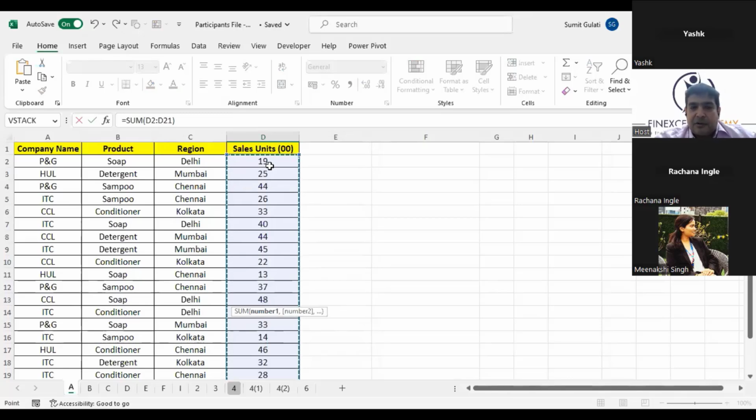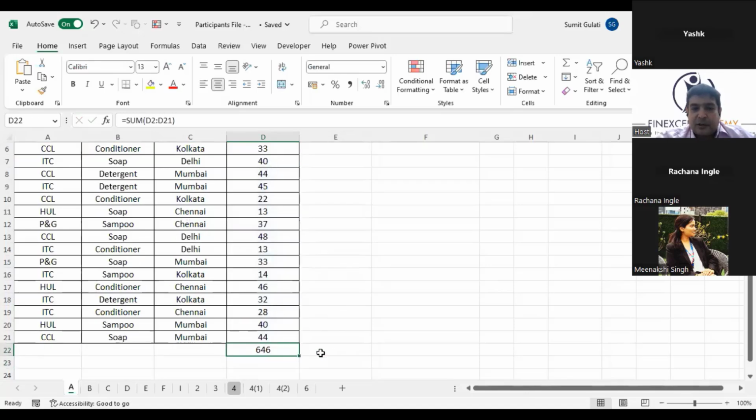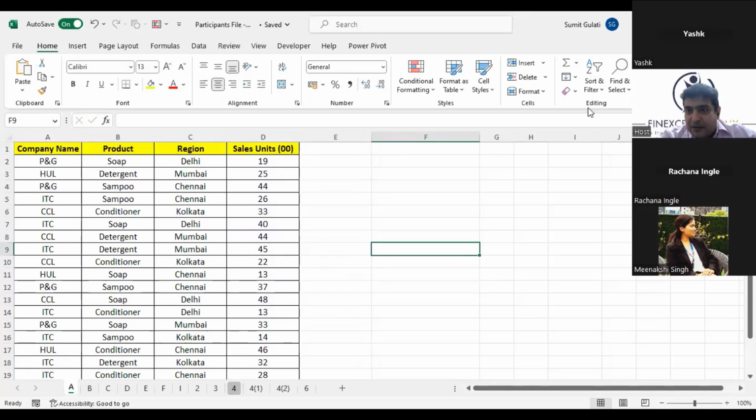It will select the continuous range which is above and press enter. So it will give me the answer to be 646. Great. So this was just an icebreaker where I wanted to start. Okay, if I have one very interesting question, just give me a minute. I'll just set this up somewhere.